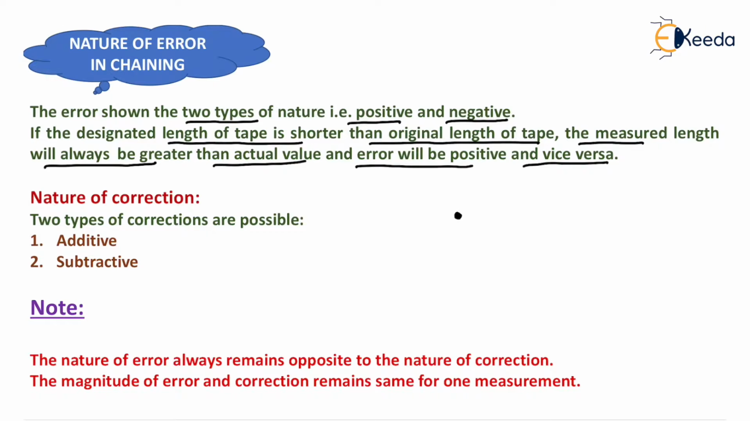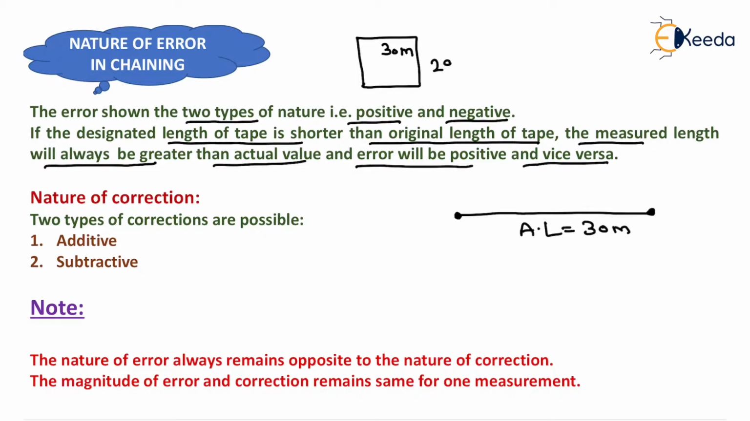Suppose that the actual length between these 2 points is 30 meter. So we can just write actual length as 30 meter. Now we had purchased a tape from the market whose length is shown on the top of the tape, that is 30 meter. But due to manufacturing defect, the actual length of this tape is, suppose, 29 meter, which is 1 meter shorter than the marked length of the tape.